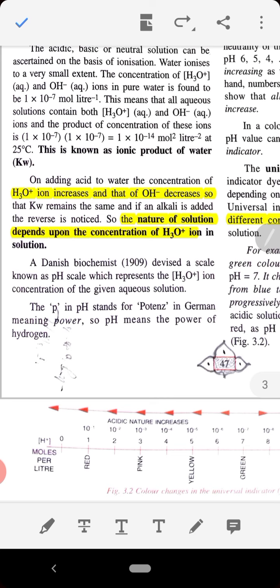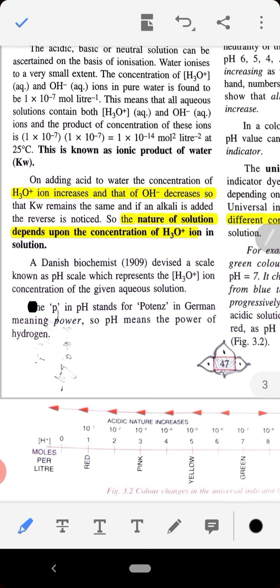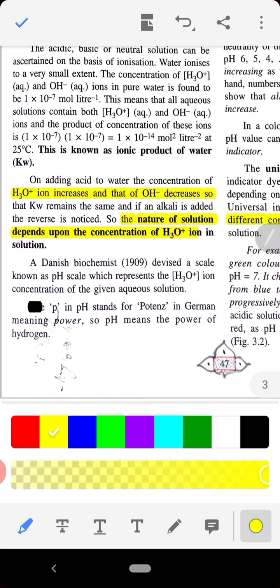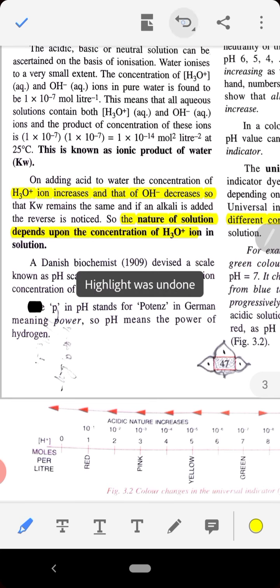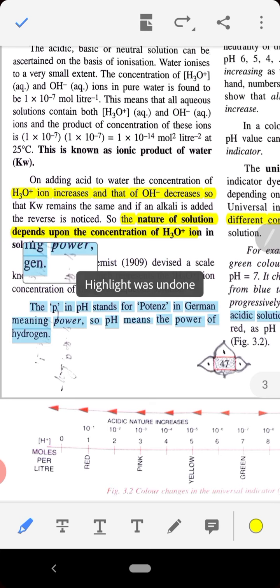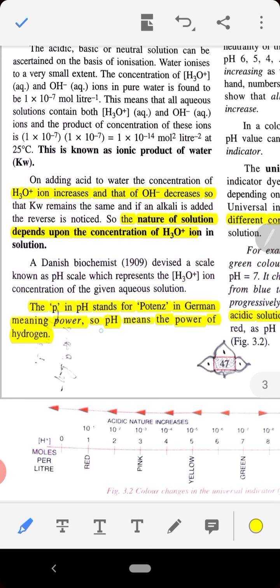Clear? Whatever note is required, I will highlight here, and you can make it into your notes.